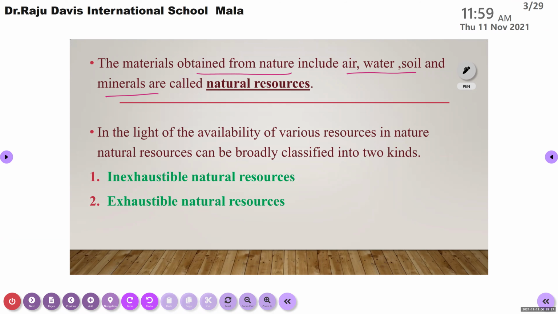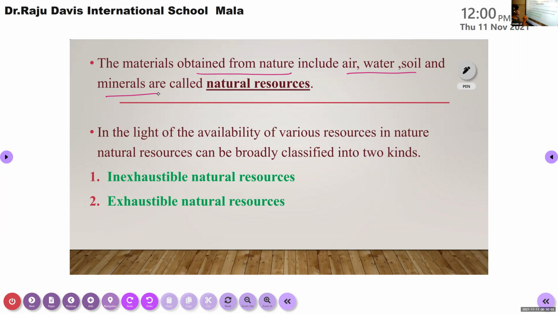Clear, children? This is the first slide. I have a doubt. Ma'am, sometimes we obtain electricity from wind energy, right? So does it come under man-made or natural? That idea was proposed by man, and he invented this method to convert wind energy into electricity, so it comes under artificial.